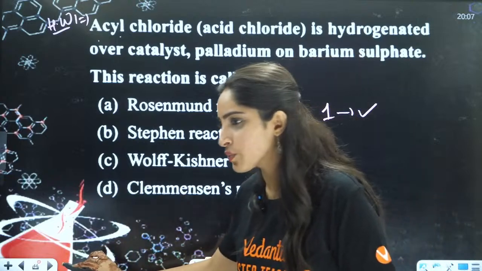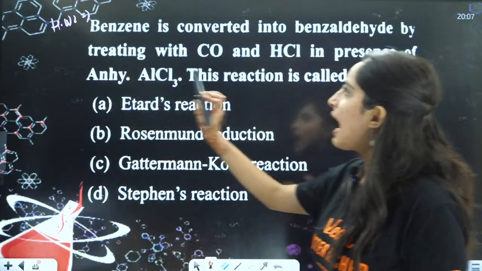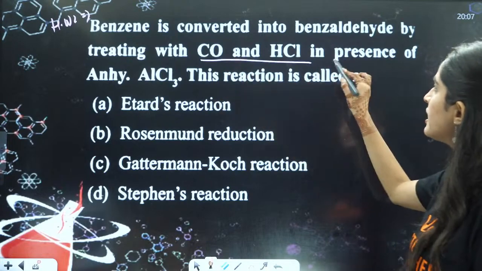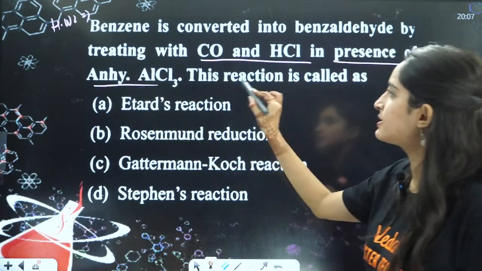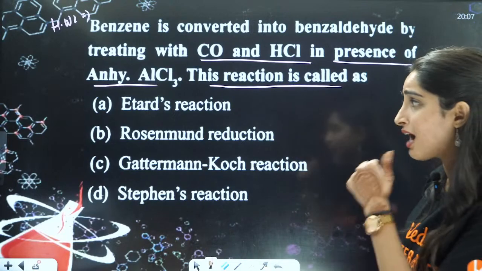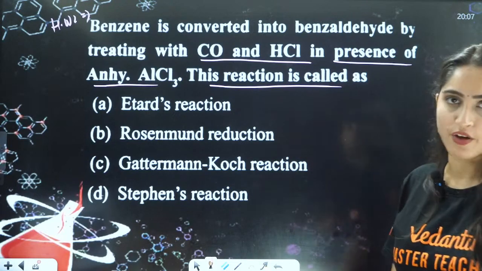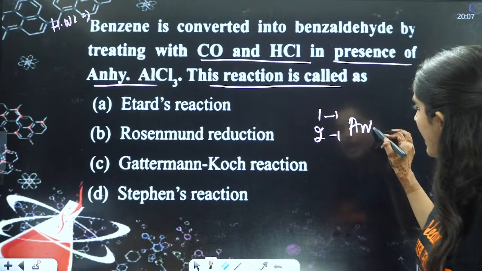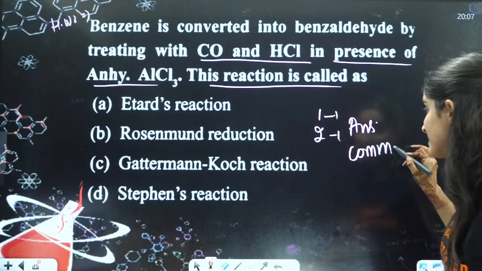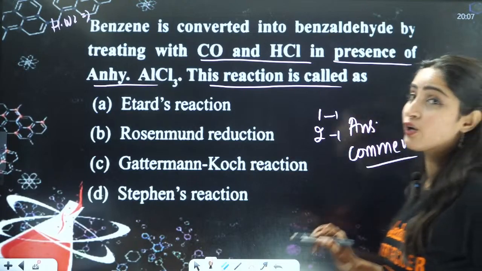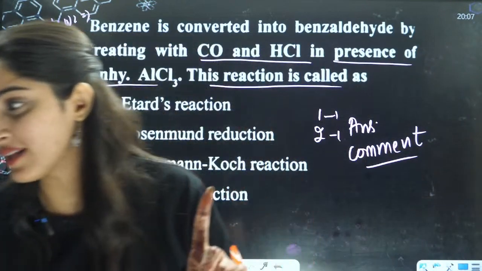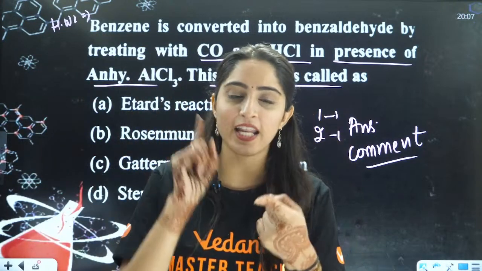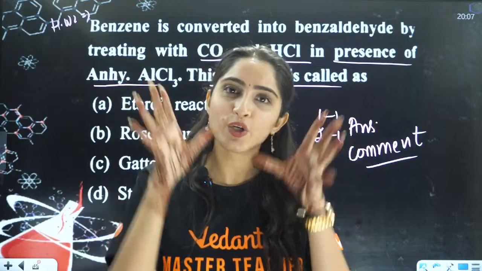So this is the first question. This is the second question. And here benzene is converted to benzaldehyde by treatment with CO, HCl in presence of anhydrous AlCl3. This reaction is called Etard, Rosenmund, Gattermann-Koch or Stephen, right? So I'll be waiting for first and second answers in the comment section, and I'll see how many of you actually comment down and how many of you try to answer this. I'll name those students who actually do their homework, okay?